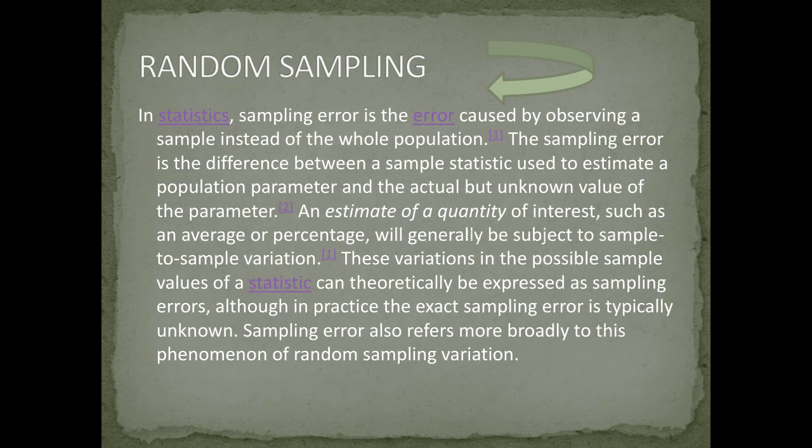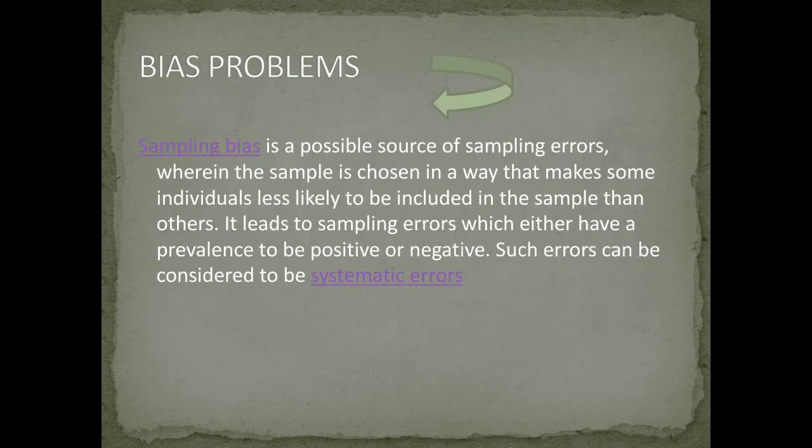An estimate of a quantity of interest, such as an average or percentage, will generally be subject to sample-to-sample variation. These variations in the possible sample values of a statistic can theoretically be expressed as sampling errors. Although in practice the exact sampling error is typically unknown, sampling error also refers more broadly to this phenomenon of random sampling variation.